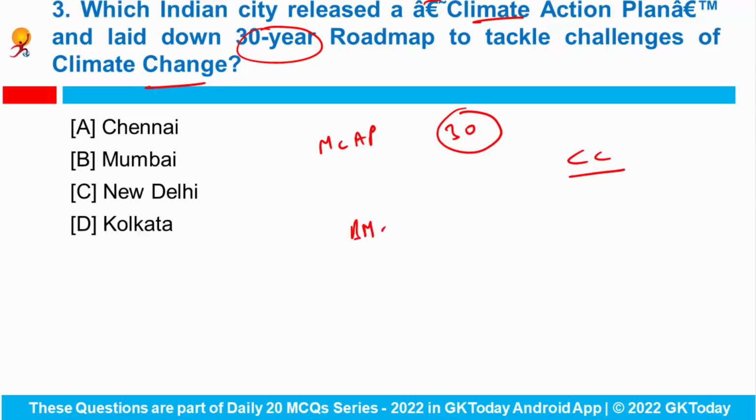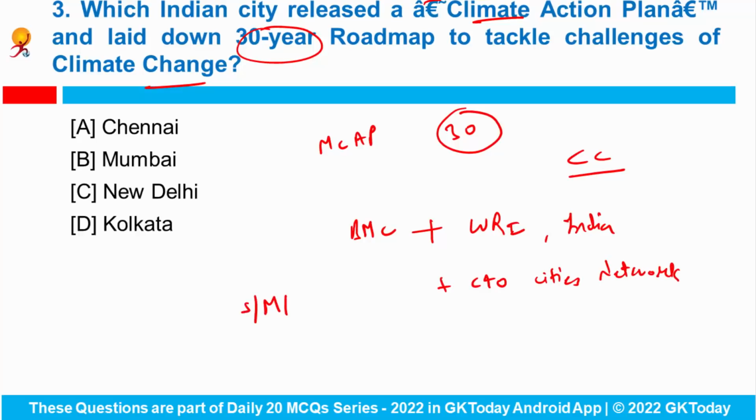So basically BMC prepared the plan with technical support from the World Resources Institute, India, and the C40 Cities Network. And this action plan has set short, medium and long-term climate goals that are aimed towards zero emission of greenhouse gases, or a net zero target, by which year? By 2050. So the answer would be Mumbai. Now in the next slide we'll see some of the important questions regarding climate change.